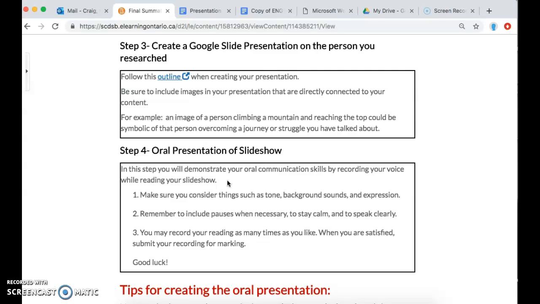So the couple of things that you need to keep in mind while you're presenting it is to make sure you consider the tone of your voice, any background sounds. Try to find a quiet room in your house if you can, and the expression of your voice as well. And remember to be careful to include pauses wherever you need to. Speak clearly and stay calm. And keep in mind you have lots of time to complete this, so if you make a mistake and you need to start over, that's okay.